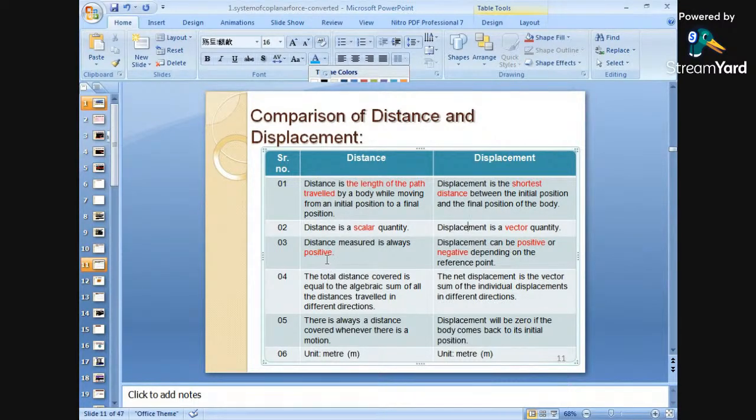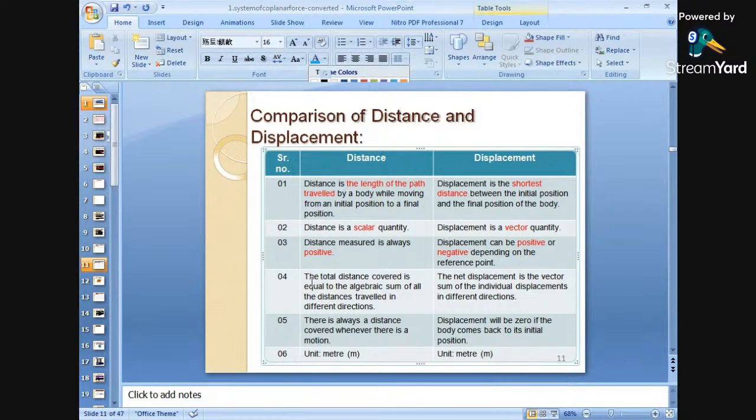Okay. Number three is that the distance measured is always positive, and displacement can be positive or negative. That means it can have both positive and negative values. Right? So displacement can be positive or negative depending on the reference point, that is, from where it has been measured.